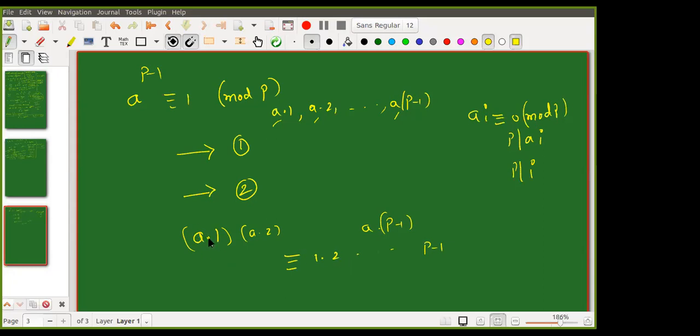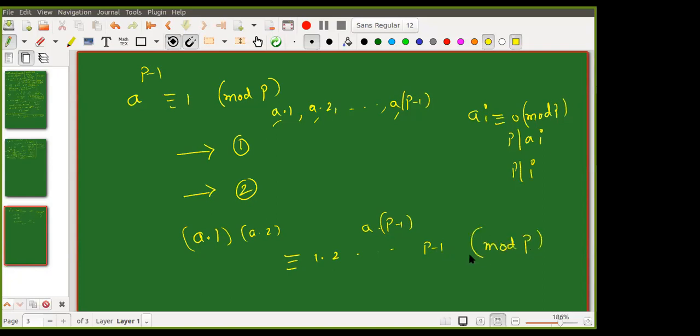So a into 1 is giving a remainder, one of these. I do not know which one exactly, it depends upon a. So a into 2 gives another remainder, but it is a different remainder. These numbers are giving different remainders, but we know what all the remainders other than 0 are. These are the only ones. So this is congruent modulo p.